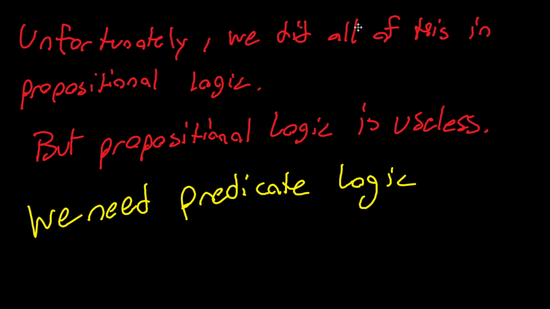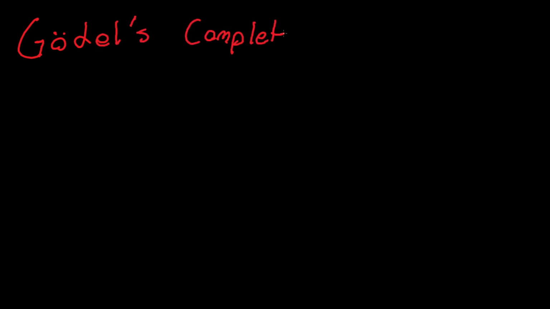And I want to end this video by introducing our next goal, which is something called Gödel's, probably the one you haven't heard of. This is called Gödel's Completeness Theorem.